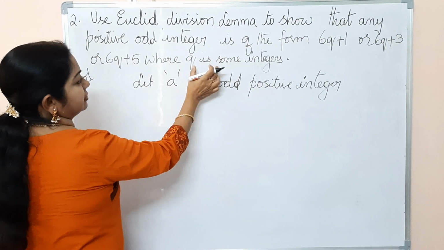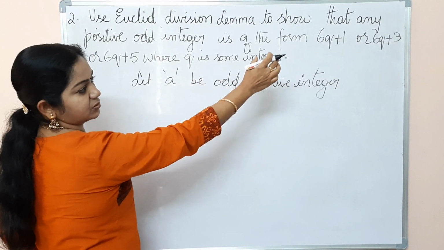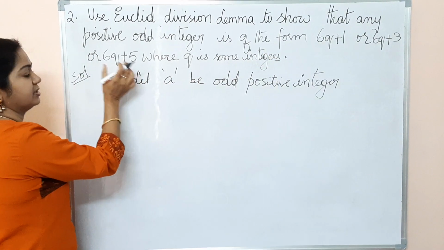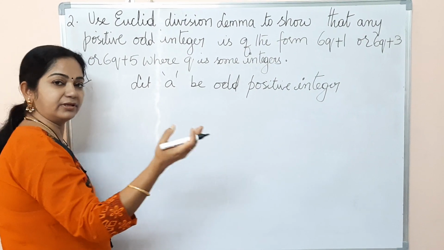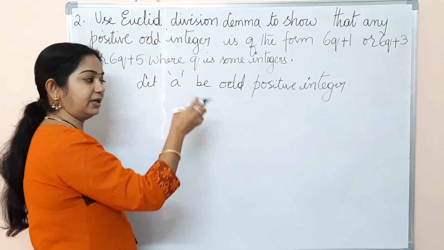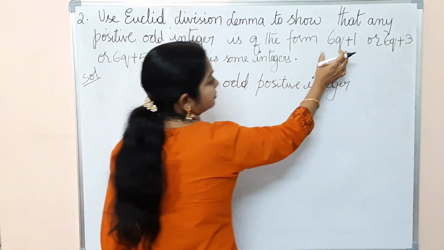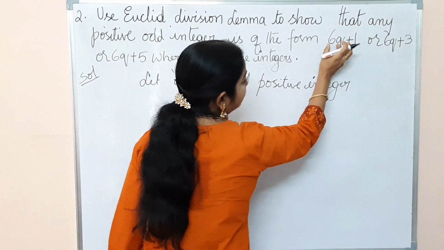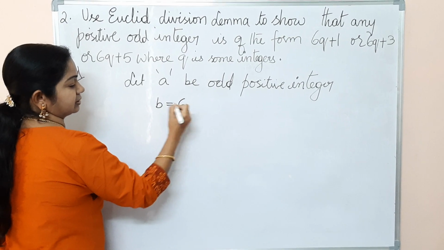We have to find the values such that they are of the form 6q plus 1, 6q plus 3 and 6q plus 5. According to the lemma, we know that given two integers a and b, the r value should lie between 0 and the b value. Now here in bq plus r, the b value is 6.